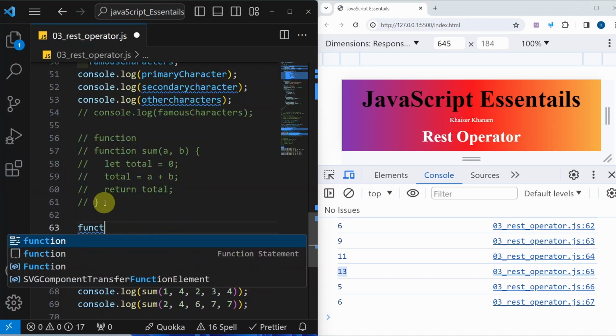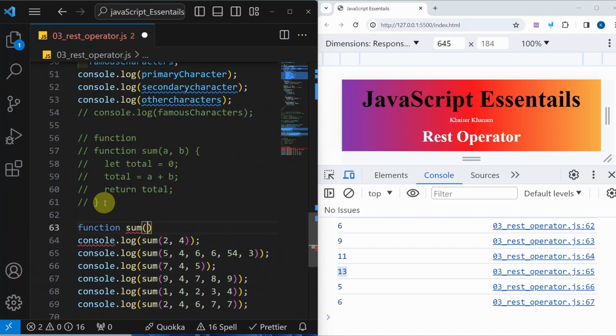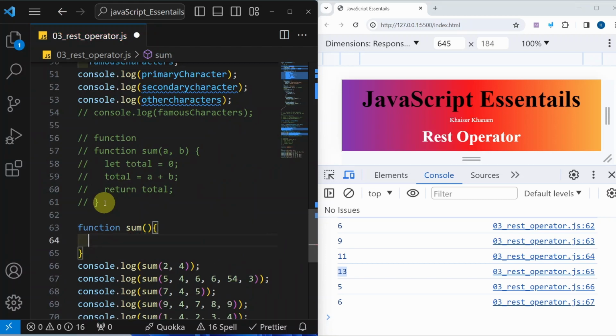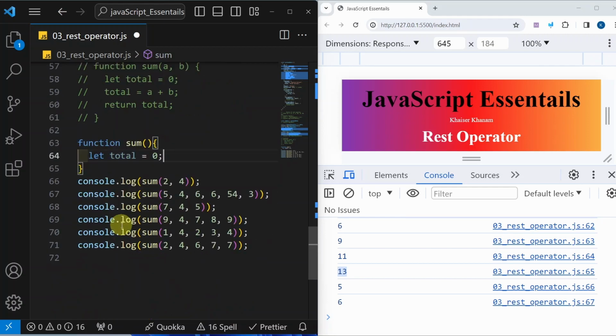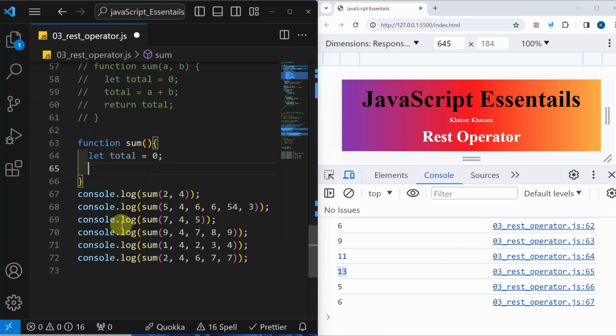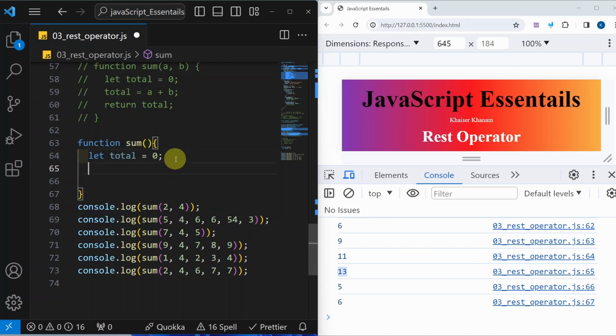I will write one function. Again we will write sum. And inside this, first let me just copy this. Now one thing you should be aware of: the rest operator will return the elements inside an array. So for this example, whatever parameters we pass using the rest operator will be returned in the form of an array. So we will be using a for of loop.